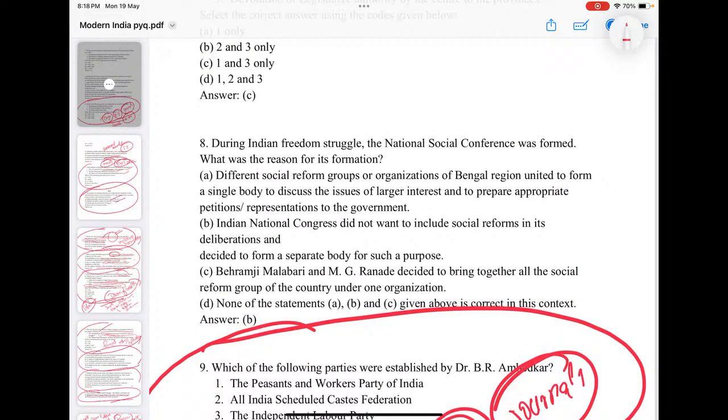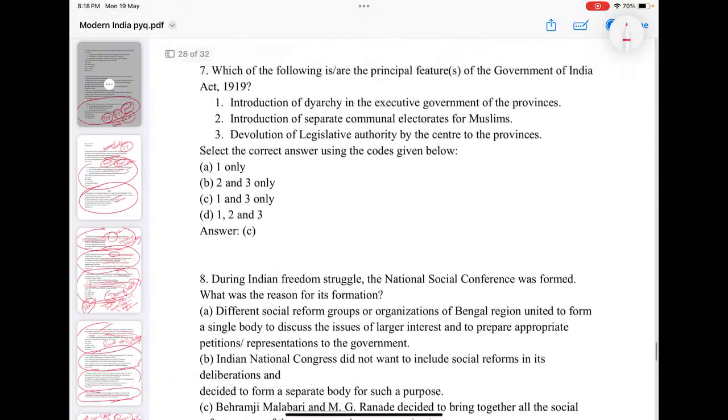National Social Conference is founded. What was the reason? The reason is simple. We know that the Indian National Congress did not want to include social reforms in its deliberations and decided to form a separate body for such. So the Indian National Congress is a political organization and will not entertain these social reforms, and for that a separate cell was created, called the National Social Conference.